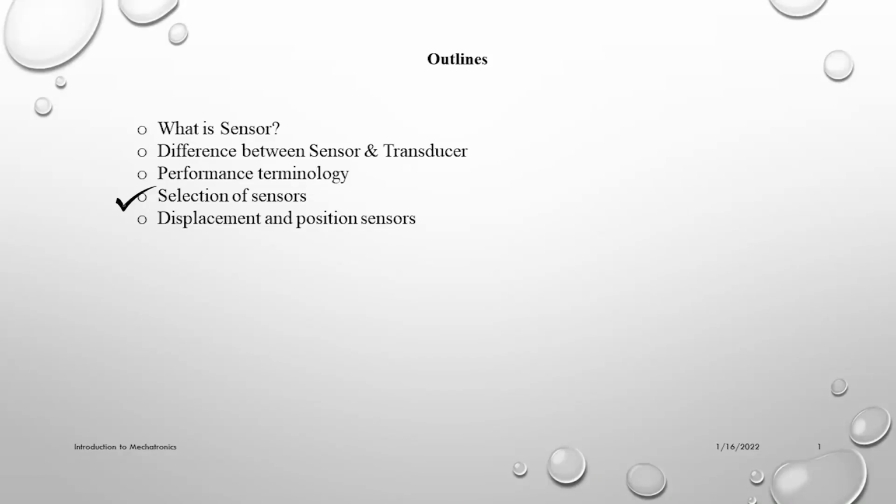Now, selection of sensors. How can we select a perfect sensor for our system? First, the input. What is our input data? That could be velocity, light, displacement or position. For this selection criterion, we have to choose our sensor.